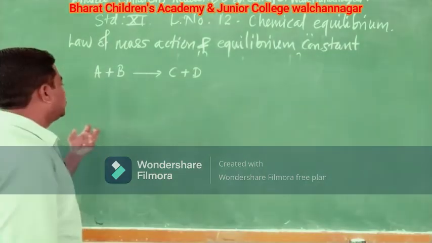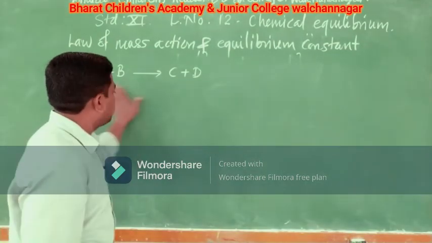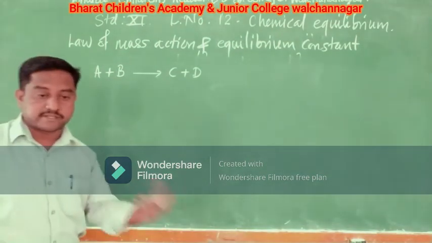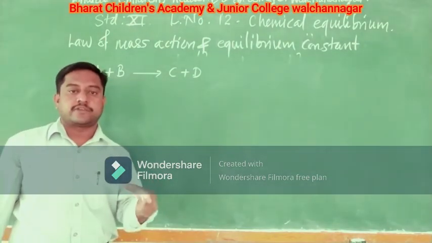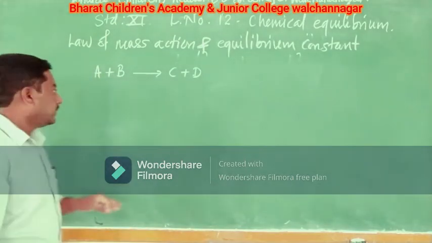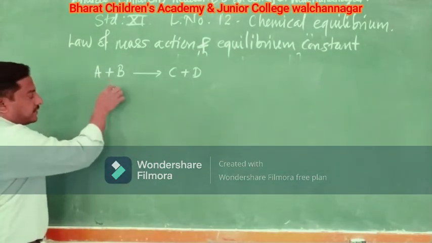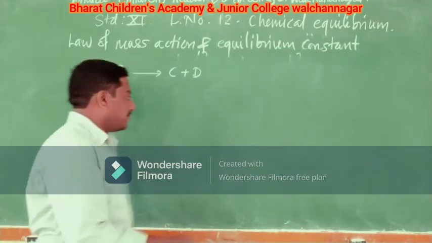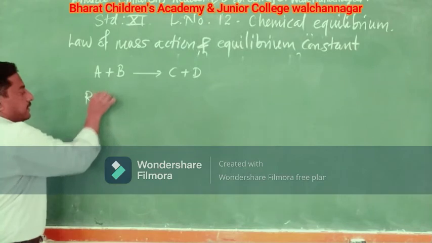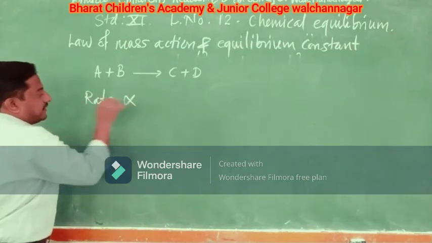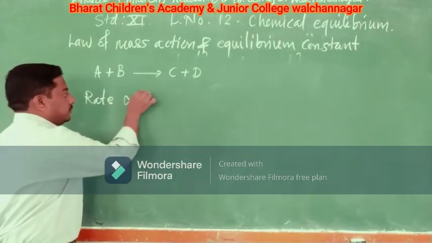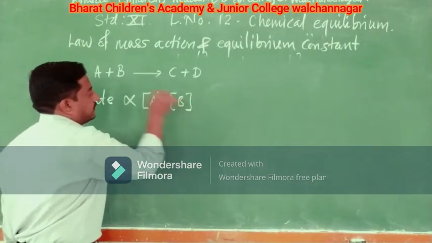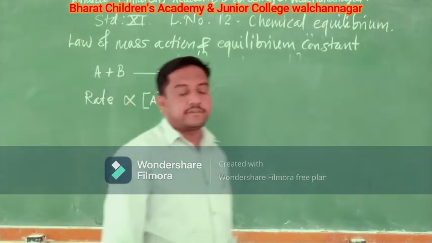Now, how can one find the mathematical expression for the law of mass action? We'll see that first, and then once again we'll go for the definition or statement of the law of mass action. Now, see, in this case, as I told you, what the law of mass action says is that the rate of the reaction is always directly proportional to the product of the molar concentrations of the reactants.